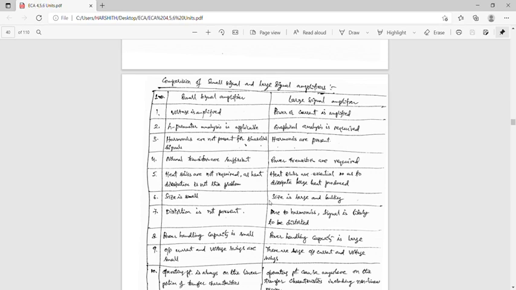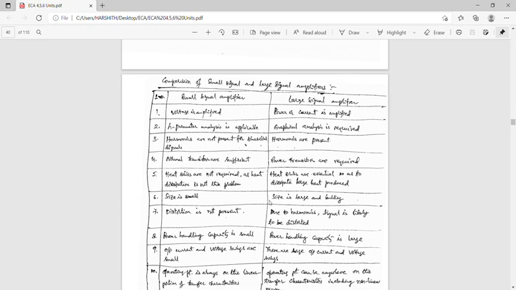In a small signal amplifier, the voltage is amplified. In large signal amplifiers, power or current is amplified. In the small signal amplifier, H parameter analysis is applicable. In the large signal amplifiers, graphical analysis is required as the H parameters cannot be used.